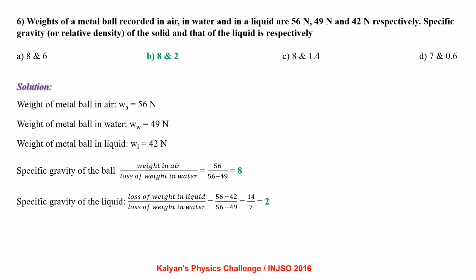Specific gravity can be written as weight in air by loss of weight in water, that is 56 by 56 minus 49, which is 8. Specific gravity of the liquid is loss in weight in liquid by loss in weight in water, that is 14 by 7, which is 2.